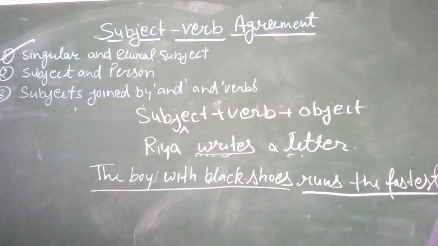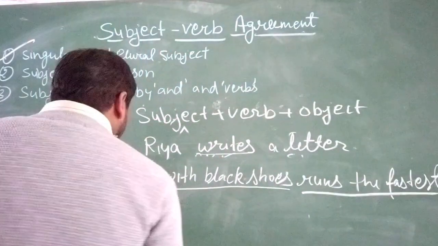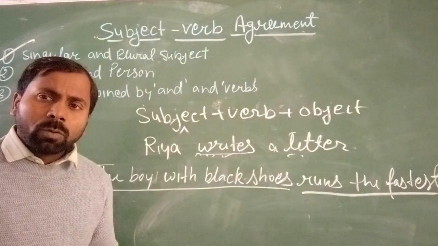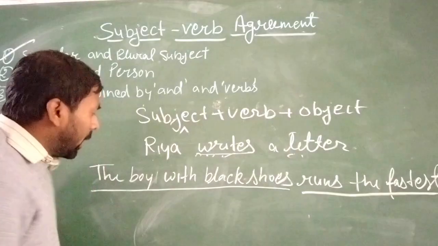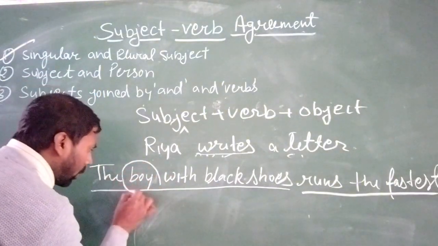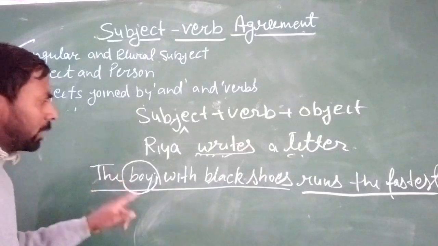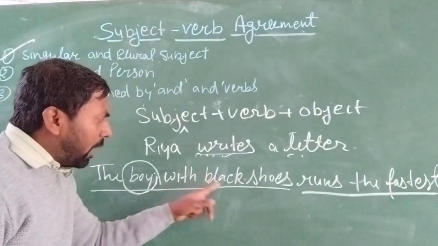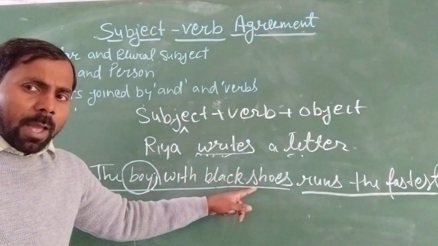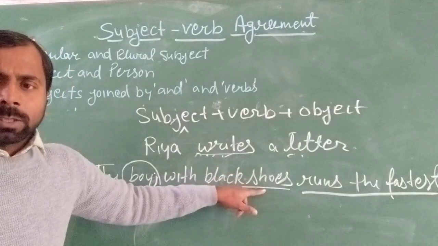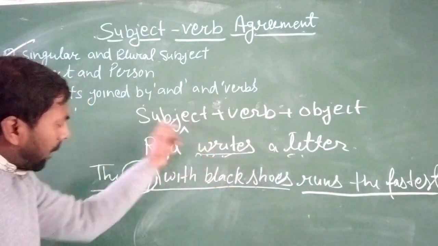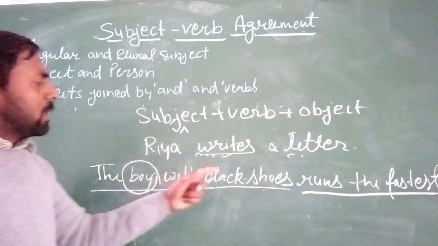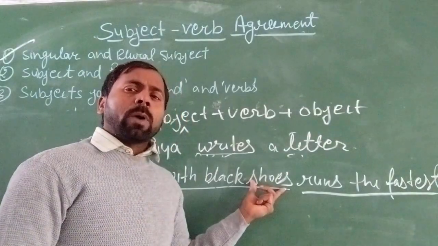So in this sentence, see that the main word of the sentence, which works like a subject, is boy. Boy is the main word, and the rest of the words like with, black, shoes, all these words are a group of words and it is a phrase. Okay, and which kind of phrase? It is an adjective phrase. This adjective phrase tells us about the noun. So the main head word is boy, and you can see here shoes. Shoes is also in plural form.